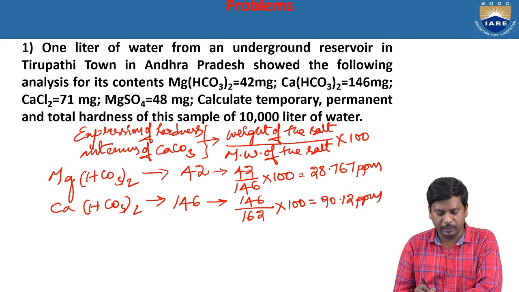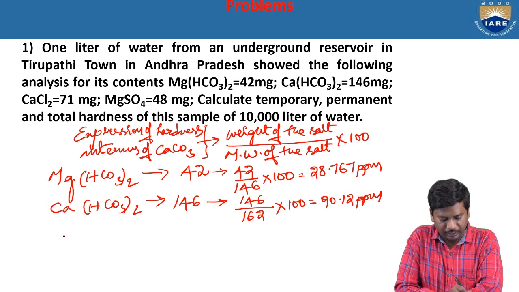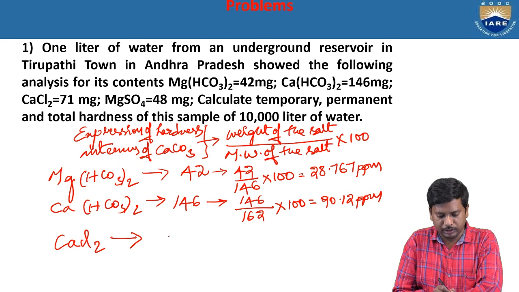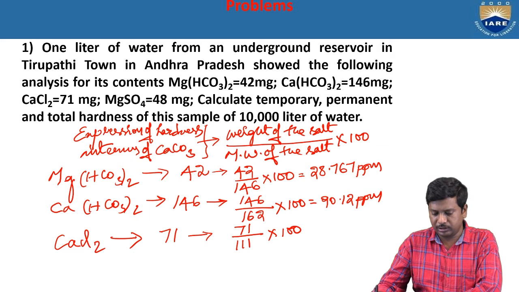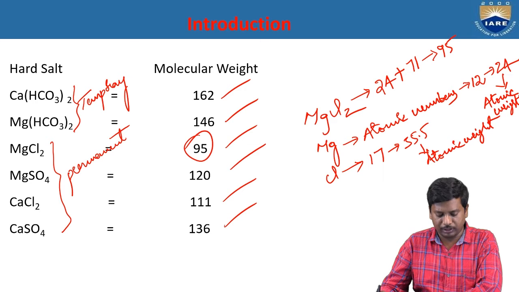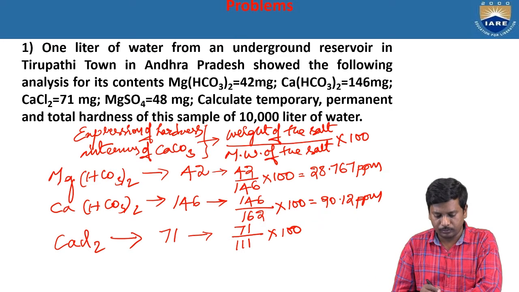Next salt is calcium chloride, given as 71 milligrams. So 71 by the molecular weight of calcium chloride, 111, into 100. These molecular weights are obtained from the previous slide. By calculation we got 63.96 ppm.